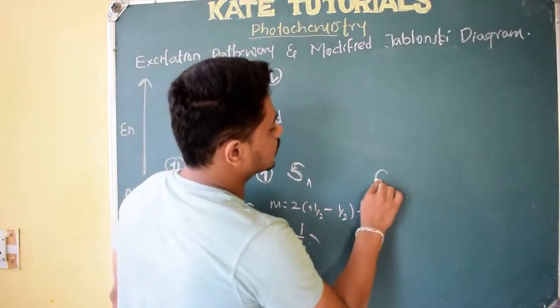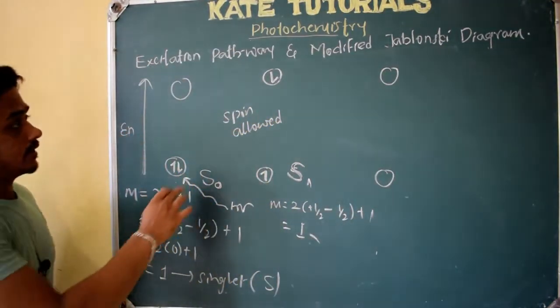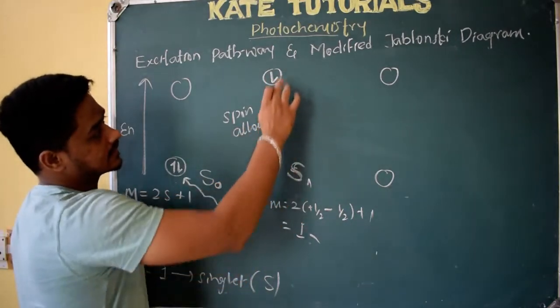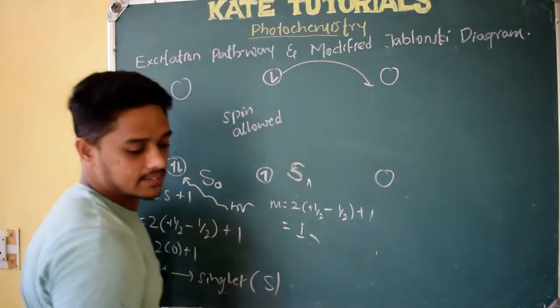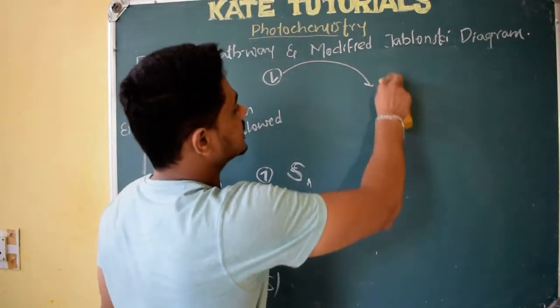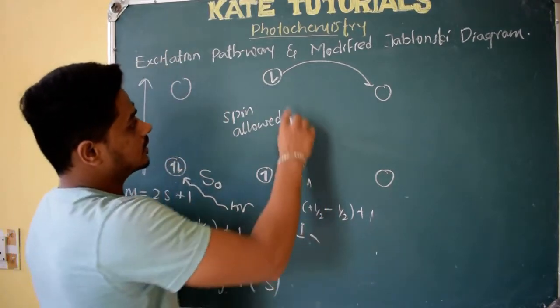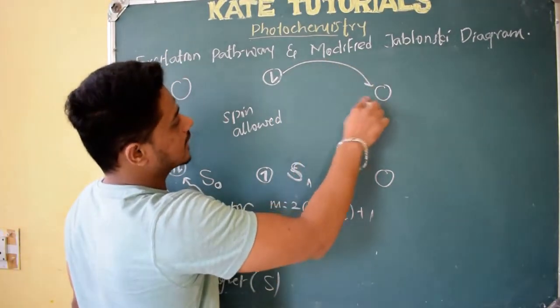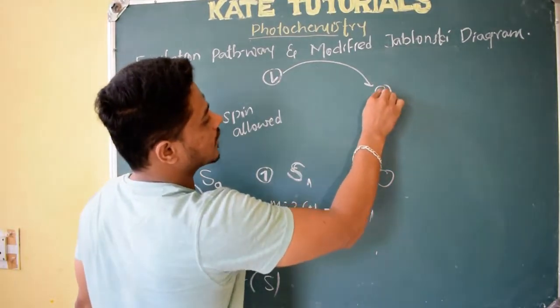There is one more possibility. Here, this singlet excited state will lose some energy. If you compare its energy and this one, this will have a little less energy. While losing energy, it will change its spin from minus half to plus half like this.